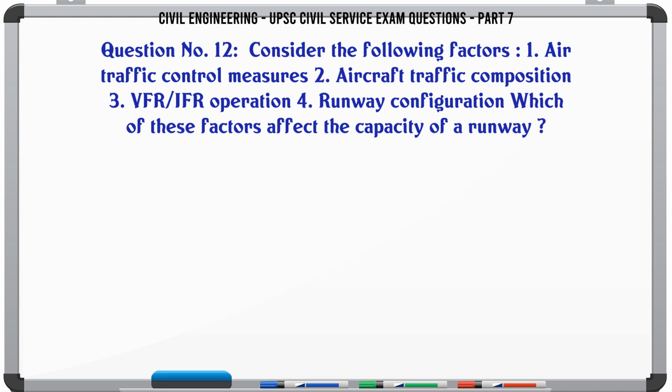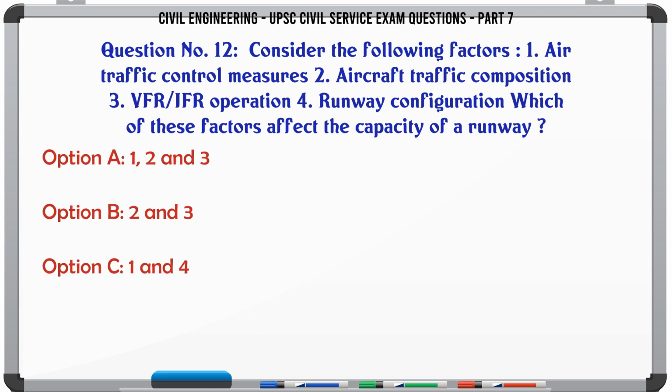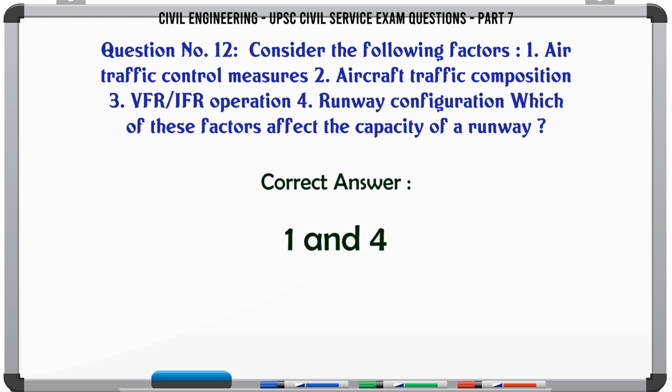Consider the following factors. 1. Air traffic control measures. 2. Aircraft traffic composition. 3. VFR/IFR operation. 4. Runway configuration. Which of these factors affect the capacity of a runway? A. 1, 2 and 3. B. 2 and 3. C. 1 and 4. D. 1, 2, 3 and 4. The correct answer is 1 and 4.